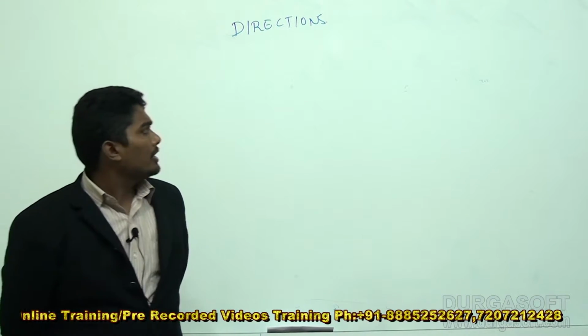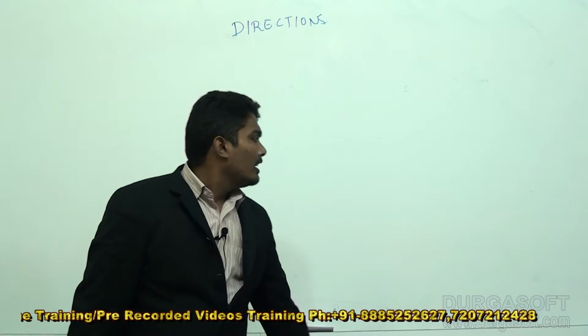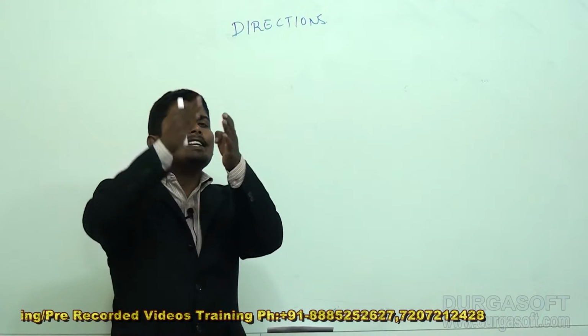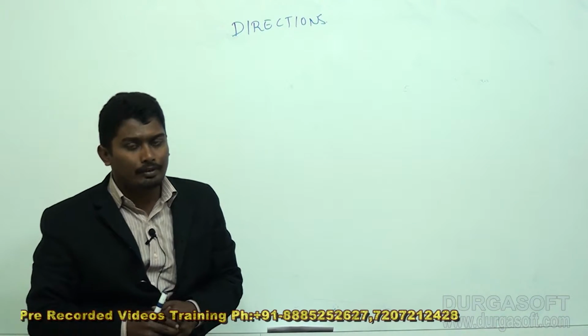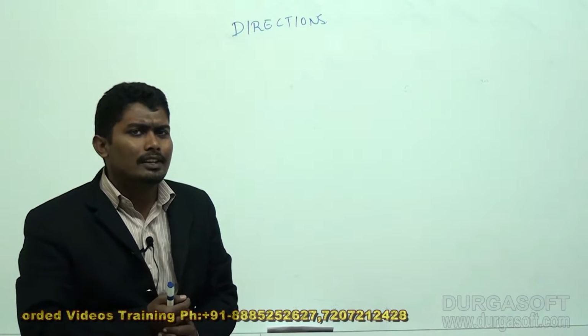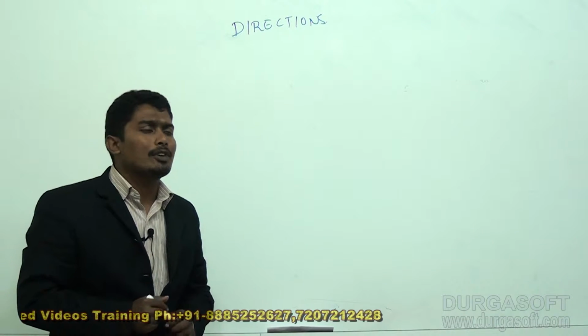Next question. The next question is again based on distances. However, in this question, if you see the distances, the final point came already in a straight line with that of the starting point. So finding the final distance was very easy. What if it is not in a straight line? So we'll look at a question based on that.